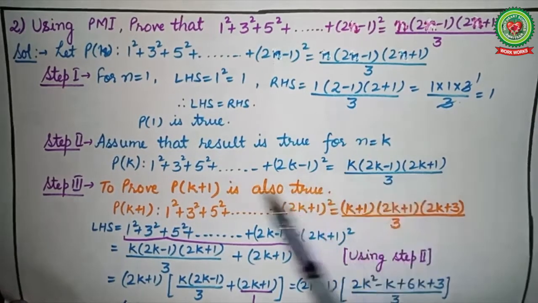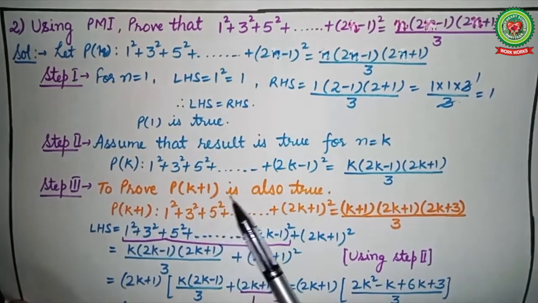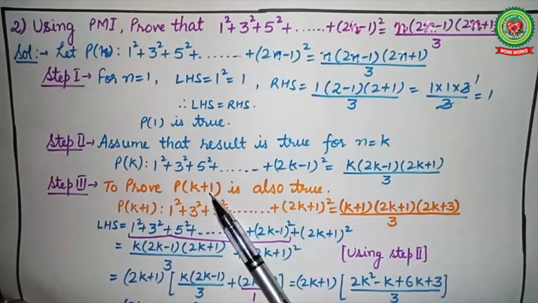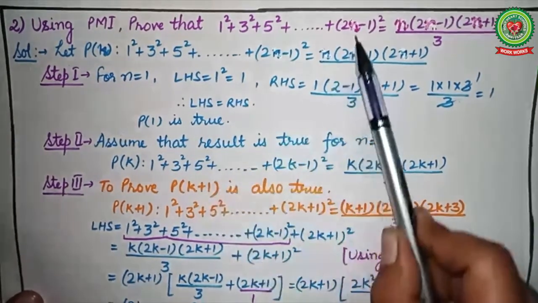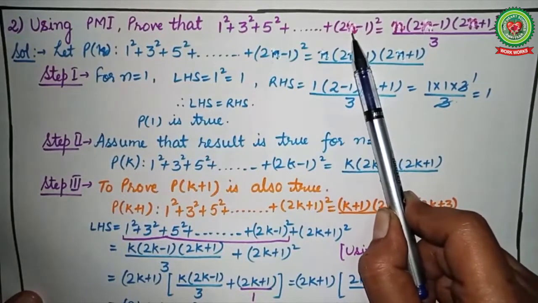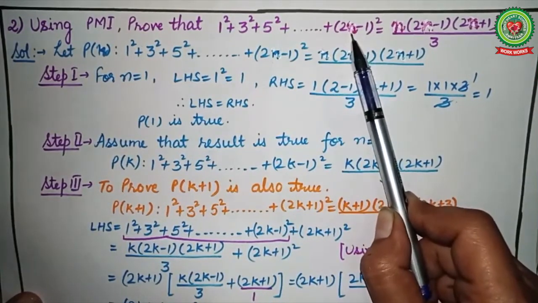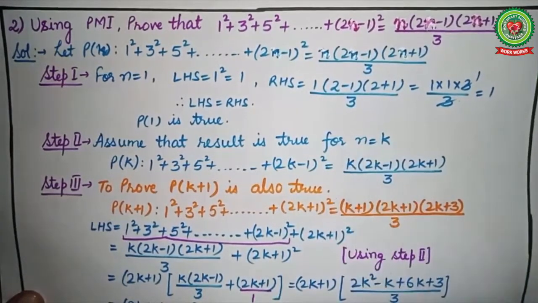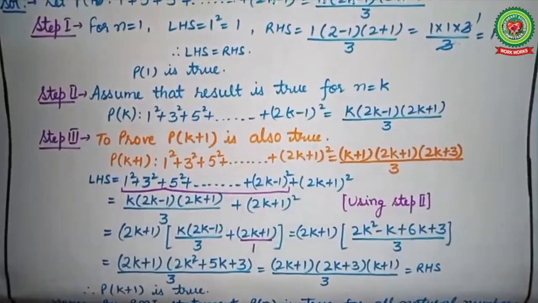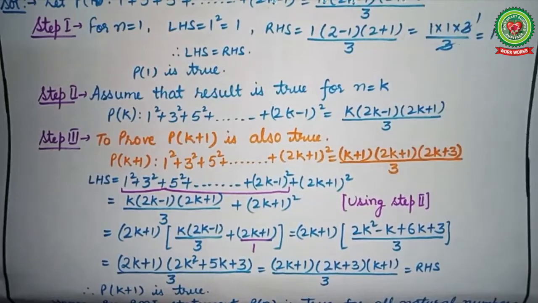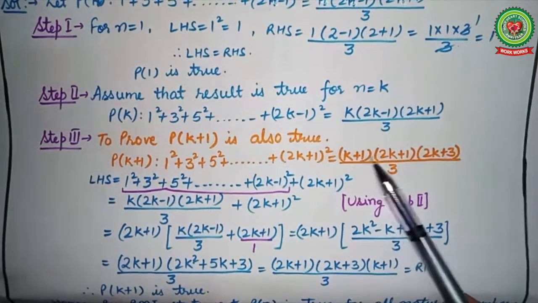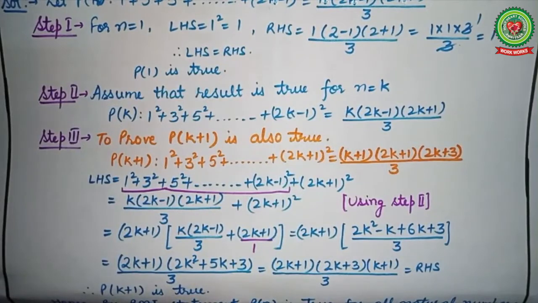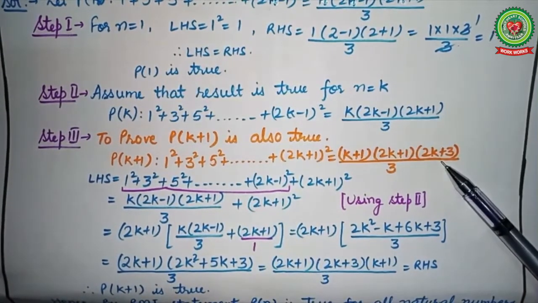Now come to step number 3, that is we have to prove that the result is true for n is equal to k plus 1. Now in place of n we have to write down k plus 1 to get the result. So when you put n is equal to k plus 1, you will get up to (2k plus 1) whole square. So it is equal to, again replacing n with k plus 1, (k plus 1)(2k plus 1)(2k plus 3) upon 3. Now this is the desired result.